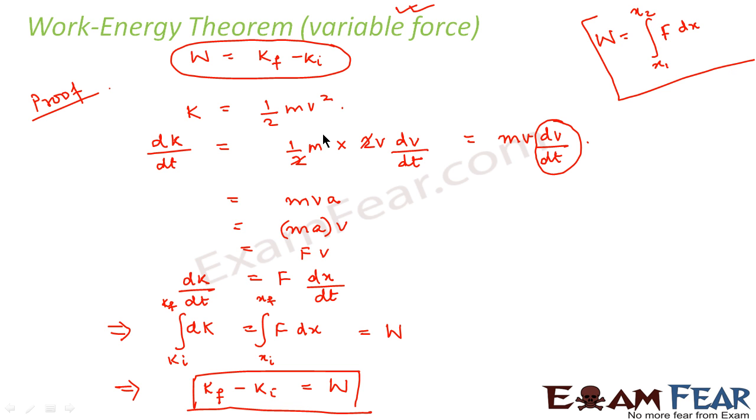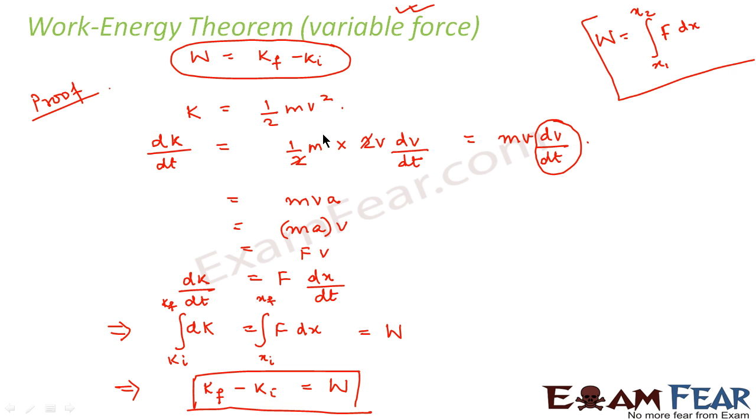Just that when we want to prove the same, we consider two different approaches. When we say it is a constant force, we can directly apply the kinematic equation and prove it. When I say variable force, we cannot say force is equal to mass into acceleration, because the force is changing with displacement. It is not only dependent on mass and acceleration, it is also dependent on displacement.